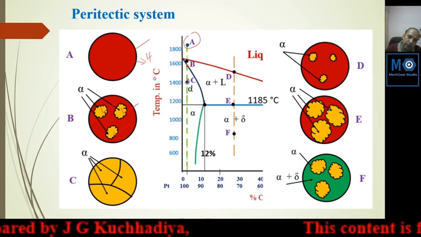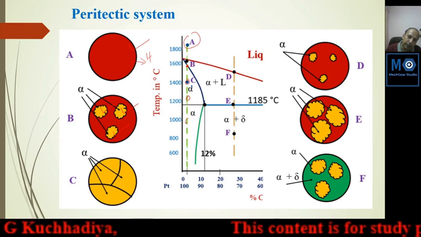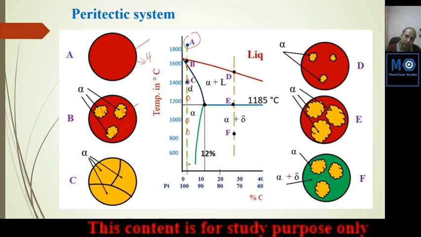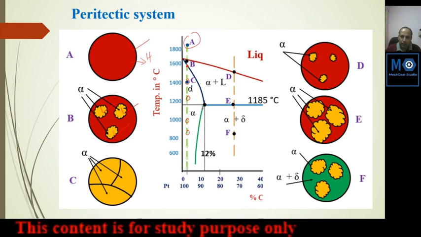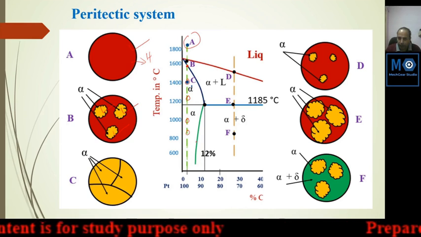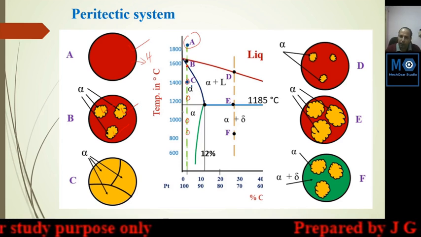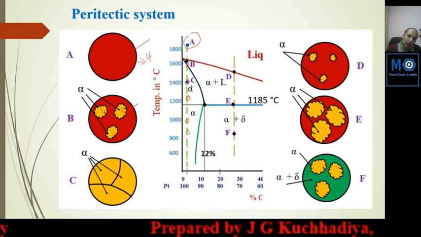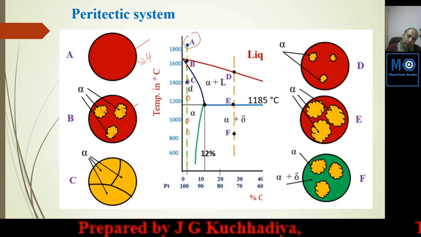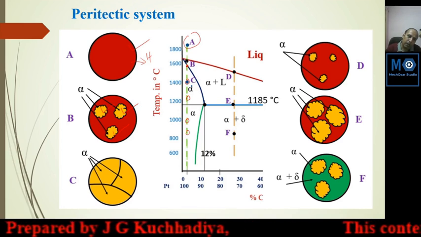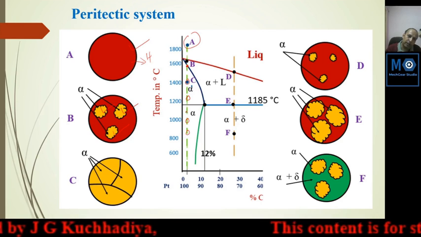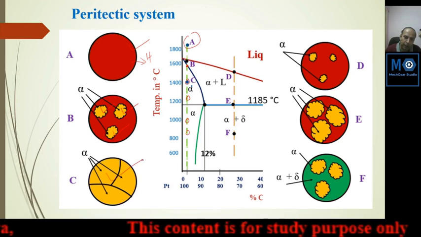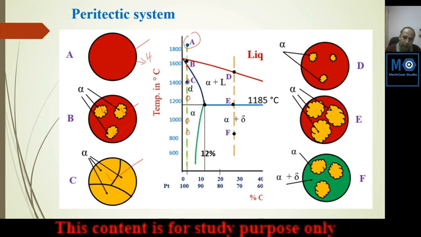In this region, at C or any point, it will remain alpha because it is completely soluble in this range. In the region of complete solubility it will remain alpha, whatever the temperature. So pure alpha solidified here and it will remain in the same phase, it will not change. So this is the pure alpha phase which started earlier.